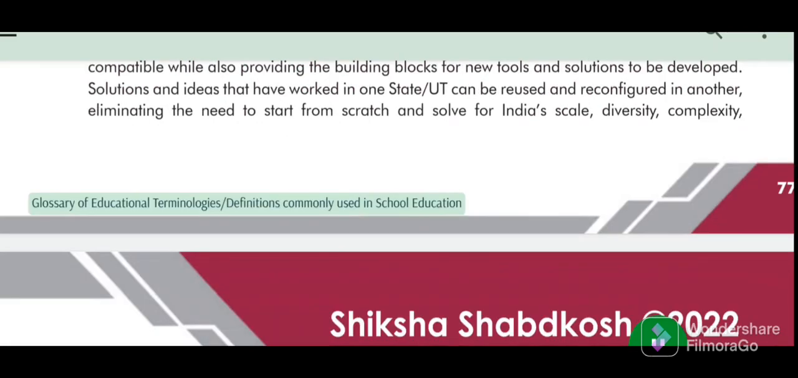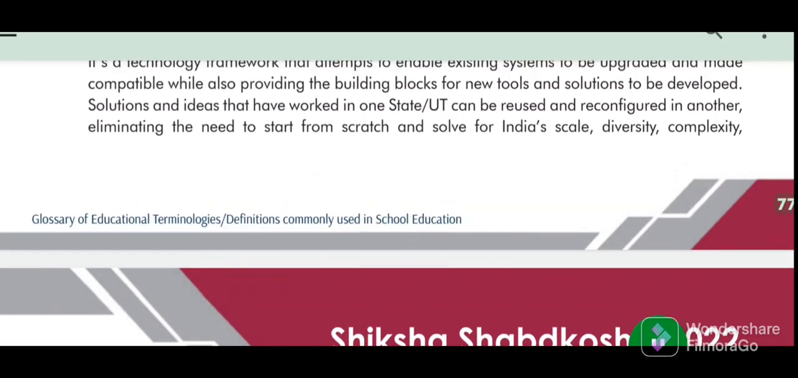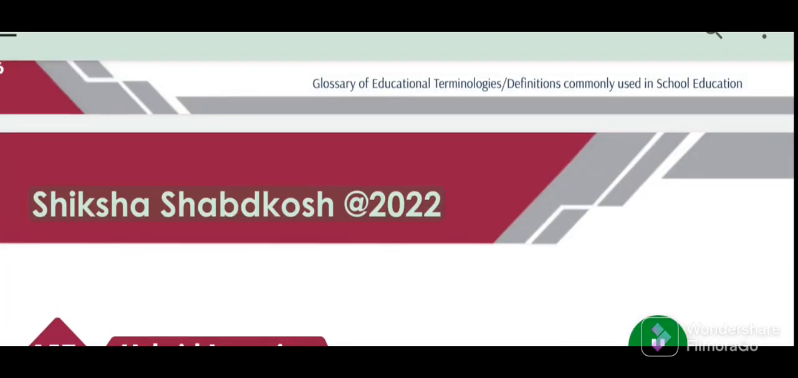Glossary of educational terminologies, definitions commonly used in school education. 77. Shiksha Shabdkosh 2022.